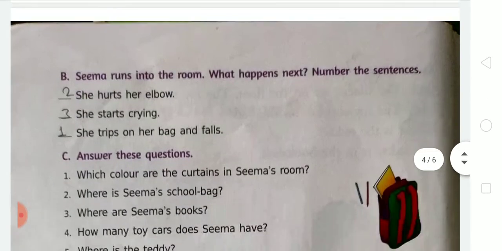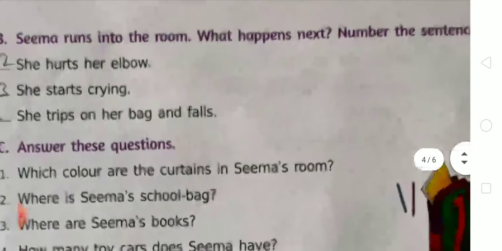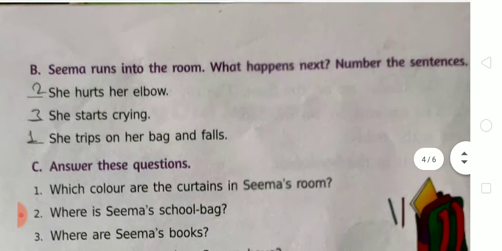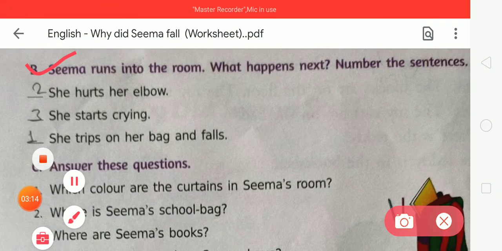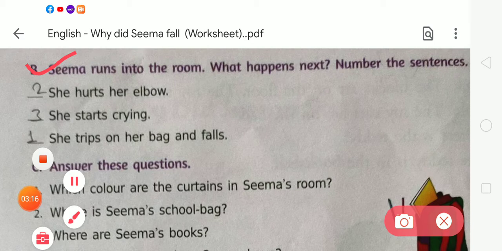Next is exercise B. In exercise B, the question is: Seema runs into the room. What happened next? Number the sentences. So we have to give numbers one by one. First of all, here are three sentences. First is she hurts her elbow. She starts crying. And she trips on her bag and falls.